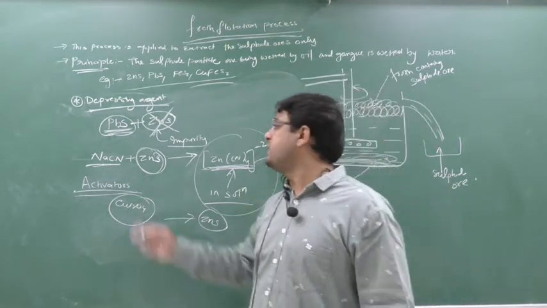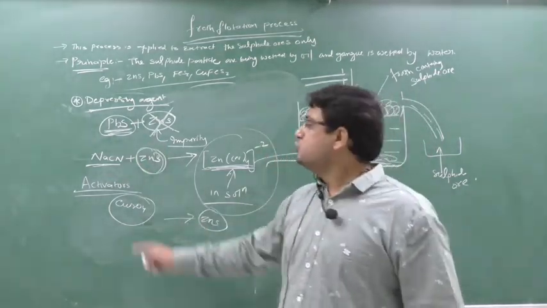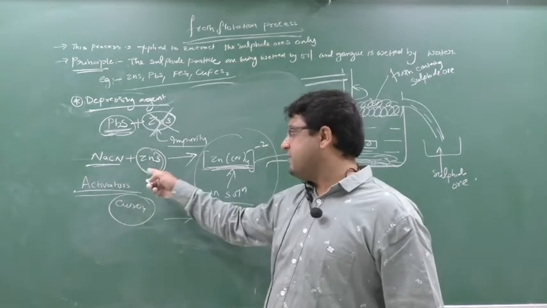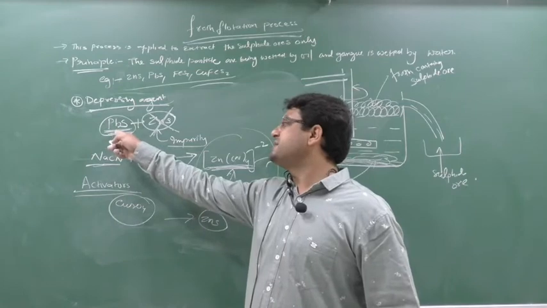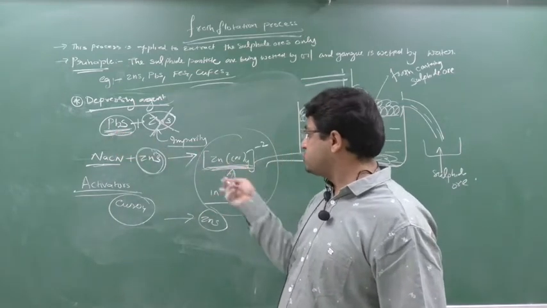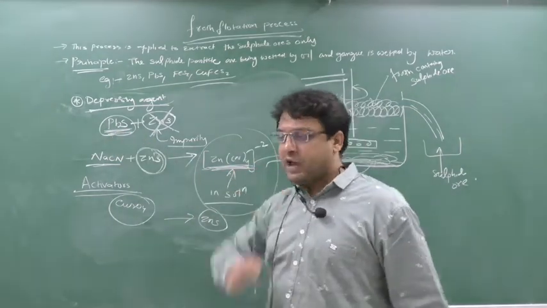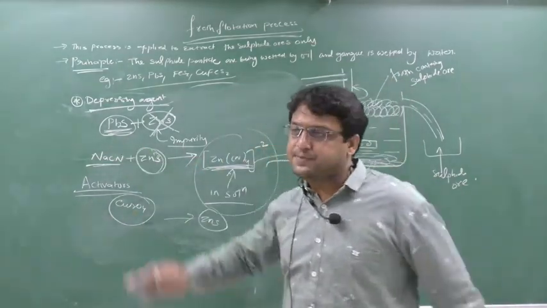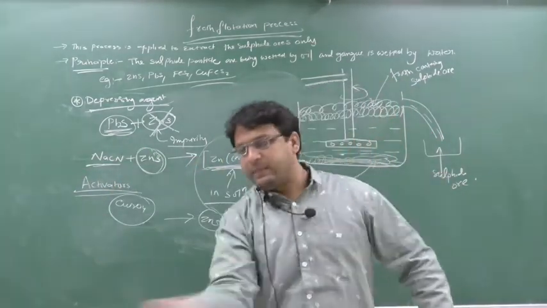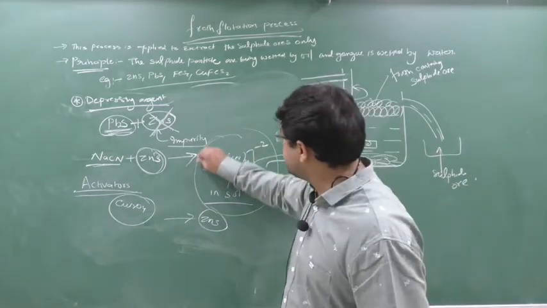What is the depressing agent? NaCN, sodium cyanide. This depressing agent will react with ZnS and form a soluble complex. This will remain in the solution. Now PbS is there and this is the soluble complex. This is insoluble. When I blow the air, froth will be generated. Now what will the froth contain? PbS. I will skim it off. Now what remains is this complex.